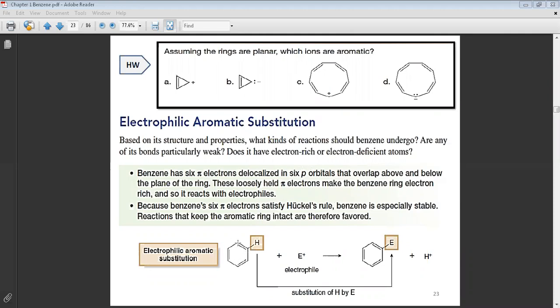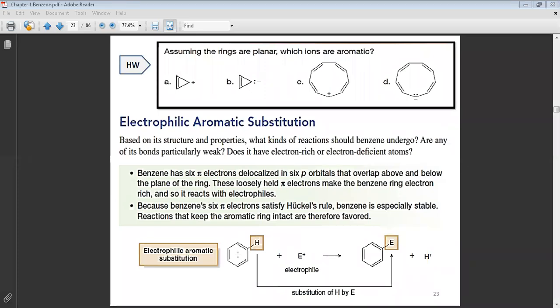Now, look at the benzene ring. Is the benzene ring electron rich or electron poor? Rich. Yes, it is electron rich, because we have 3 pi bonds. That means we have 6 excess electrons, and they are delocalized over the ring. Okay, Talaba? That means the benzene is electron rich.